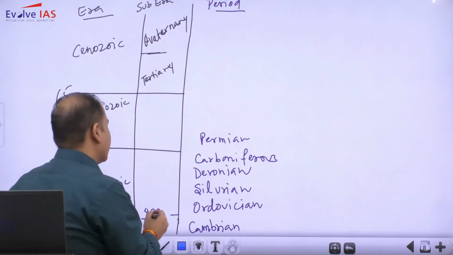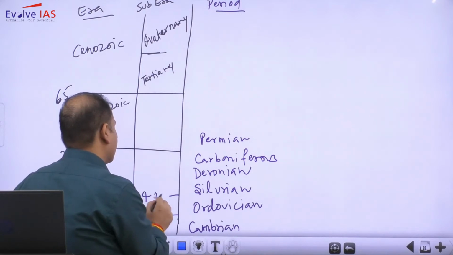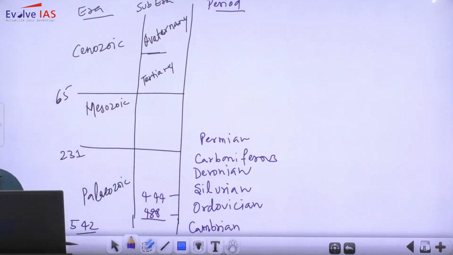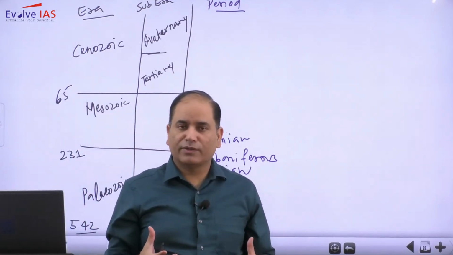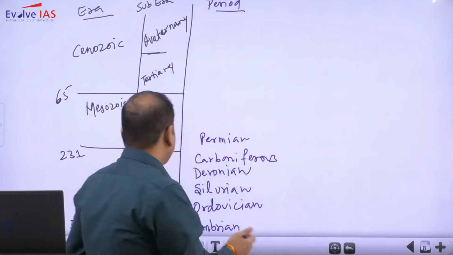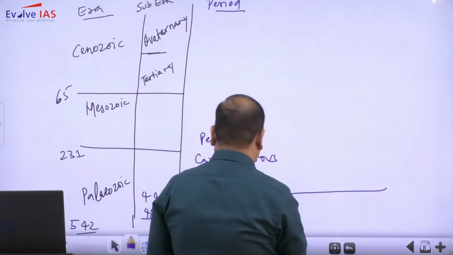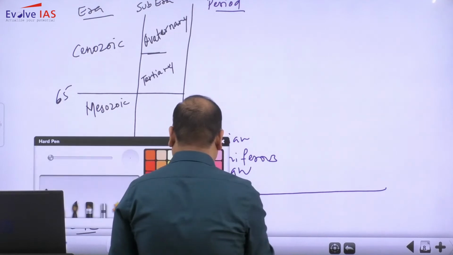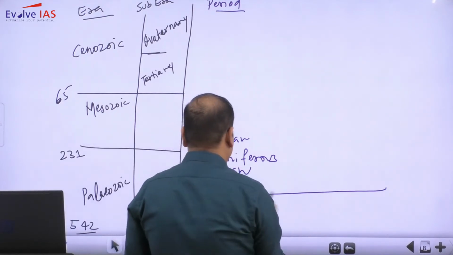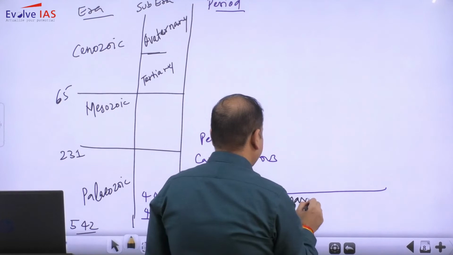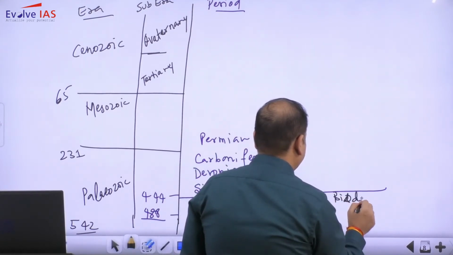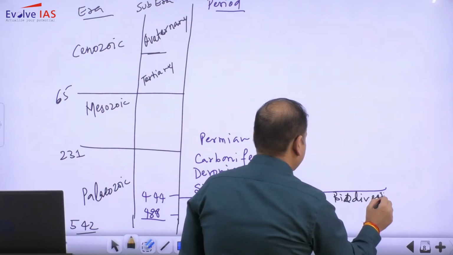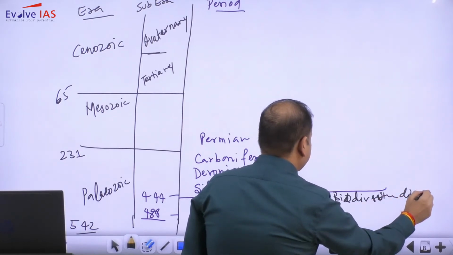So Ordovician is 488 to 444 million, and in this time period obviously the life in the oceans was very diverse. So in the Ordovician, marine biodiversity became very diverse. And this is very important.